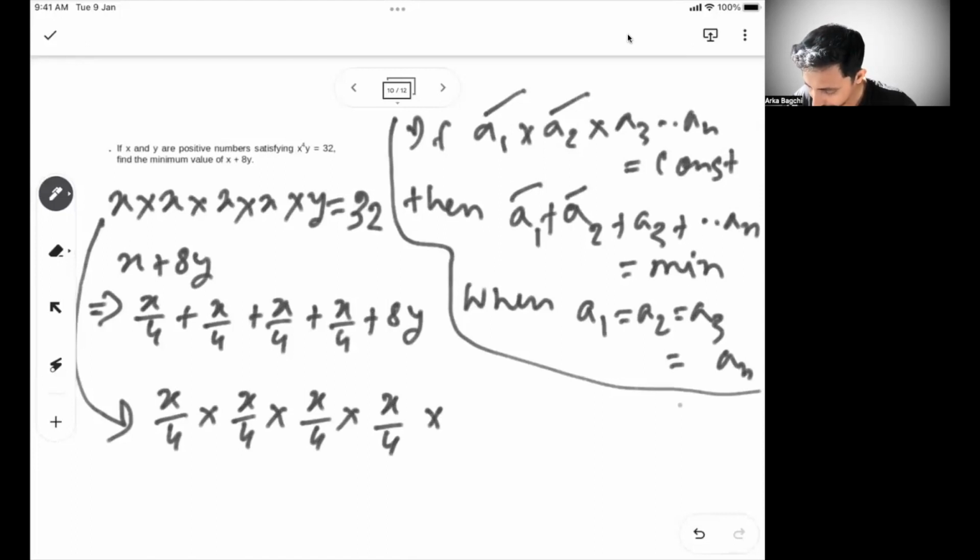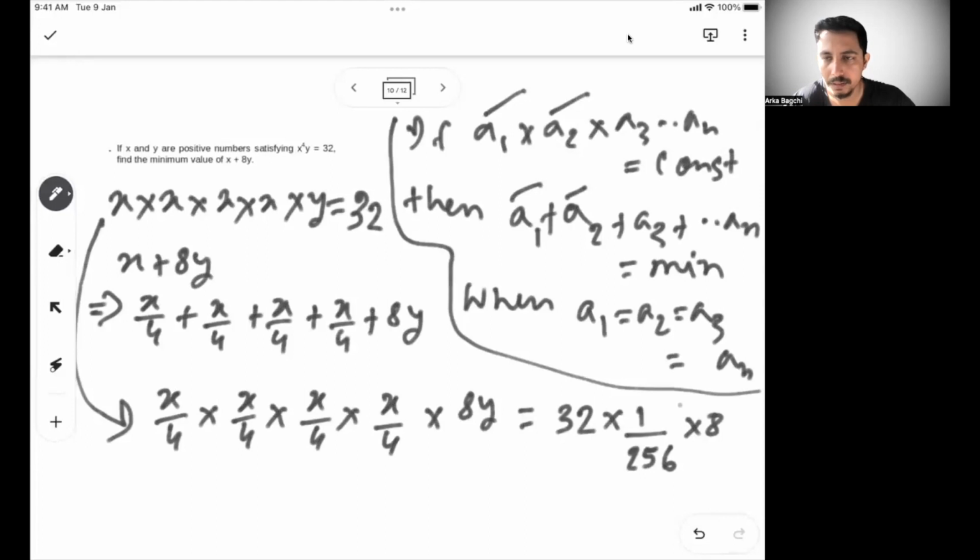But in the numerator, we also have to get 8y. That means 32 has to be multiplied by 4 times 4 is 256, into 8. So whatever we did in the left hand side, we did the same in the right hand side. Right?